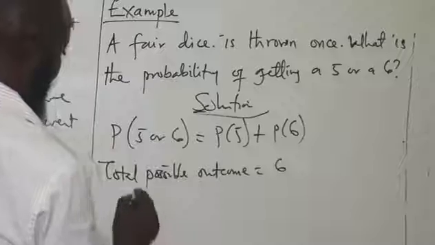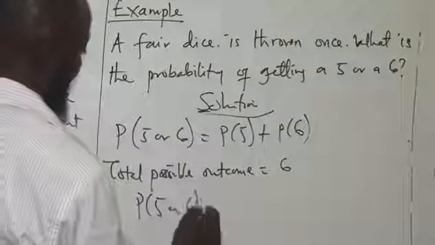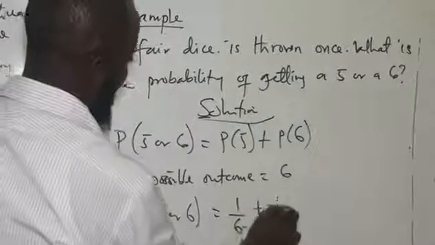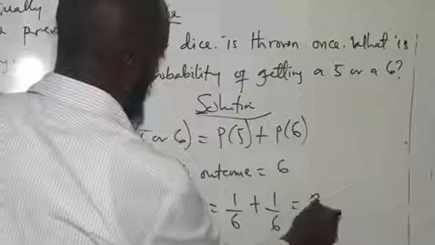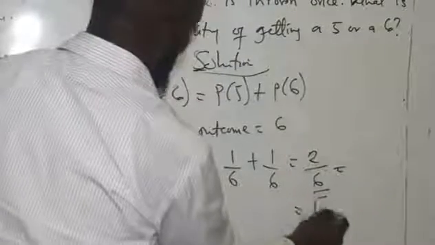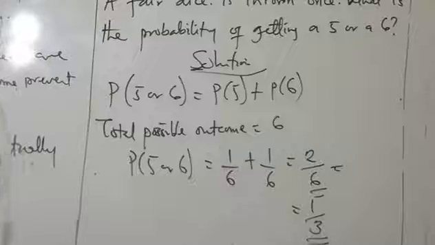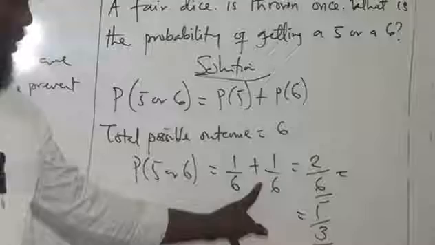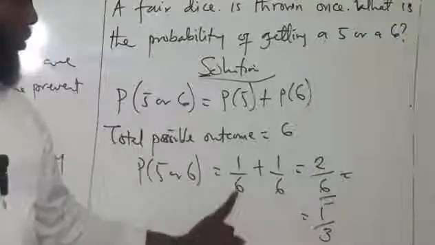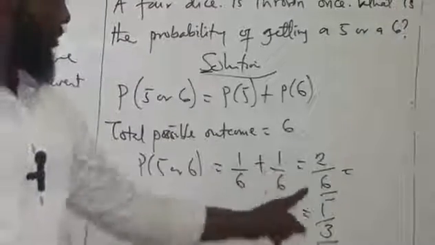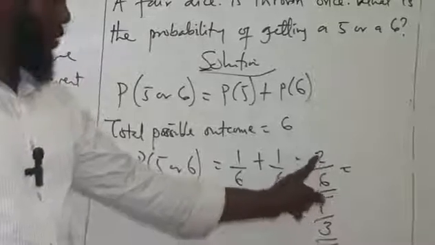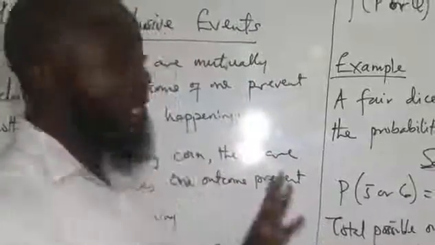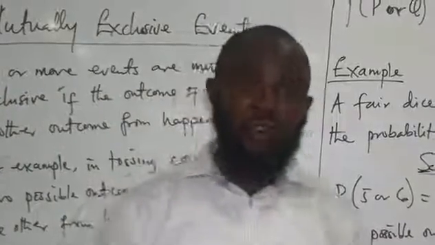The probability of 5 or 6 will then be the probability of 5, which is 1 out of 6, plus 1 out of 6, which gives us 2 over 6, and that gives us 1 over 3. I hope that is clear. The most important thing is that the or changes to a plus. Because they have the same denominator, we just add the numerators, which gives 2 over 6. Then we reduce it to lowest terms: 2 goes into 2 once and into 6 three times, so 1 over 3. That is it on mutually exclusive events, and that is where we're going to stop in this video.